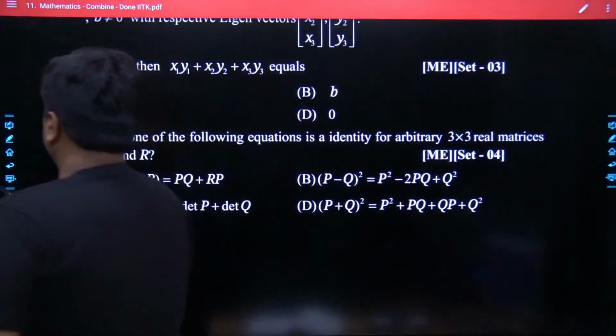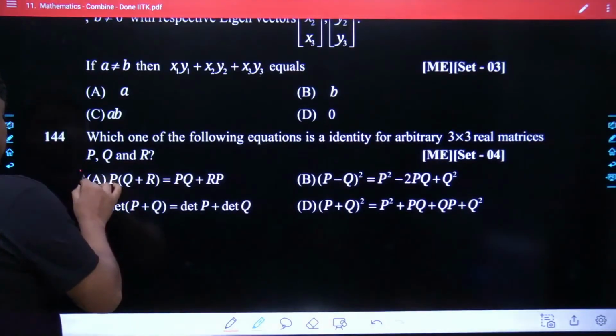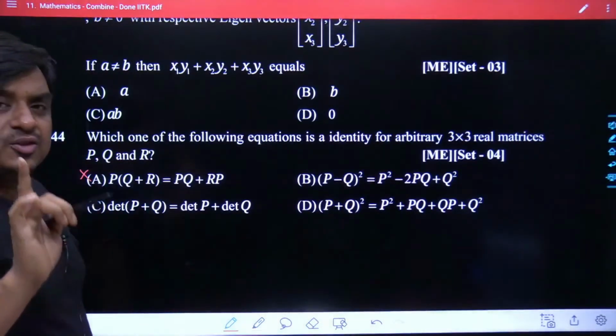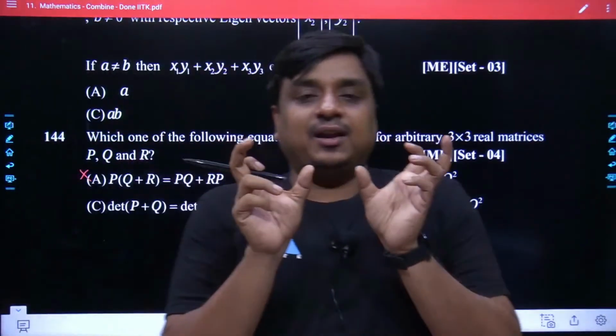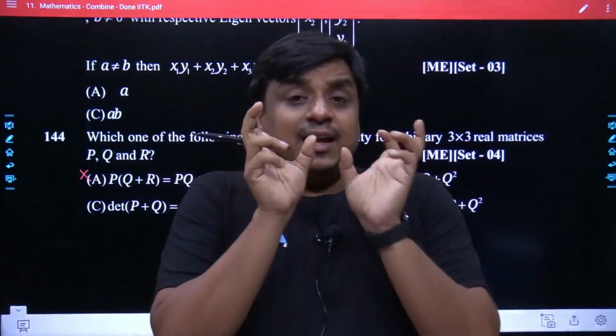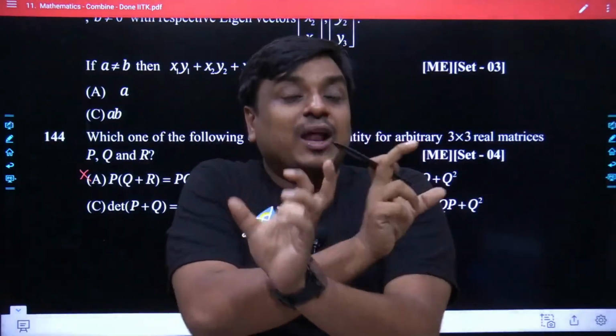May I know whether option A is the correct option or the wrong option? Option A is the wrong option, because matrices do not follow the commutative law during multiplication. Like if you had matrices A and B, and let's say AB prevails, it is not ensured that BA would prevail and have the same result.